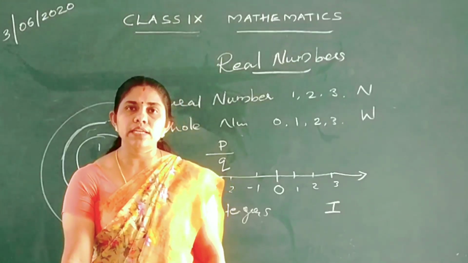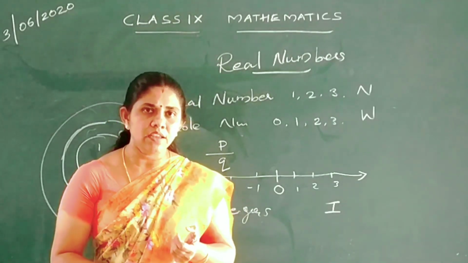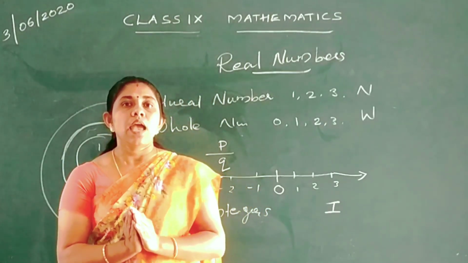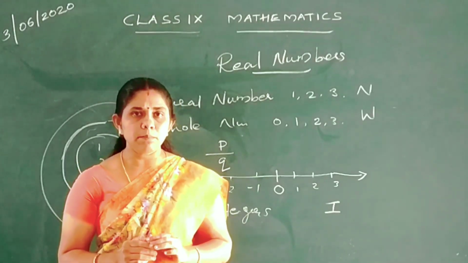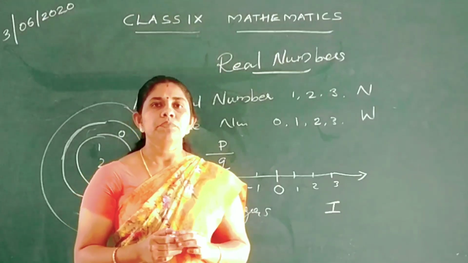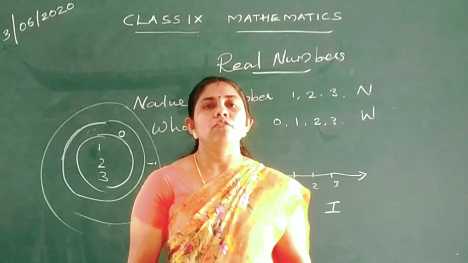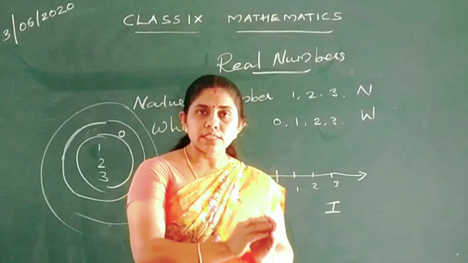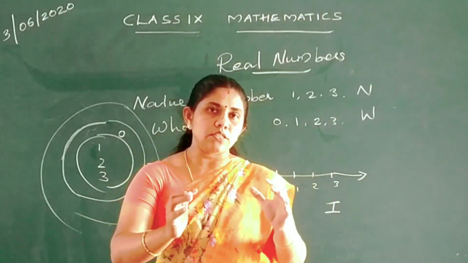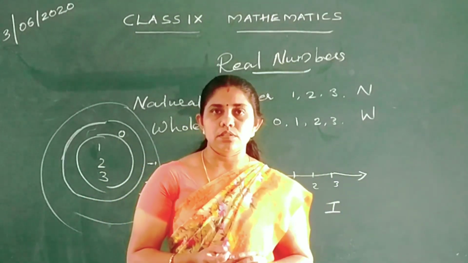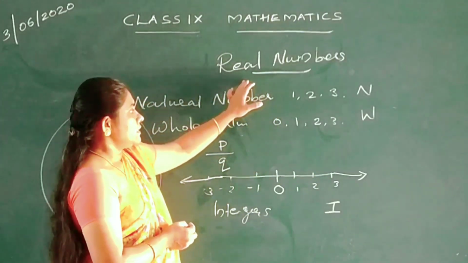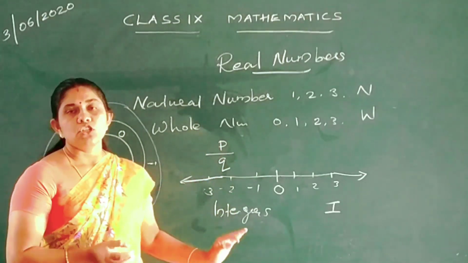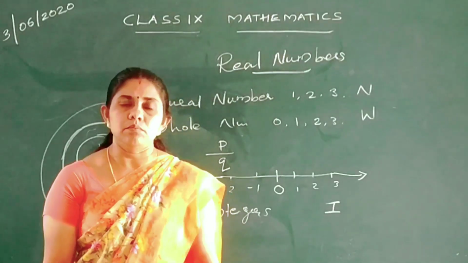Say some examples for fractional numbers. Yes, 2 by 3, 5 by 8, any such numbers you can say. Besides fractional numbers there are decimal numbers, for example 2.53, 8.001, 2.4, 10.8, like that. Fractional numbers, decimal numbers, and integers together, this total set is called real numbers.